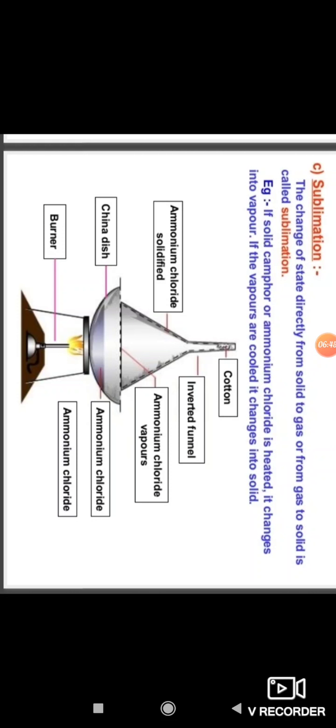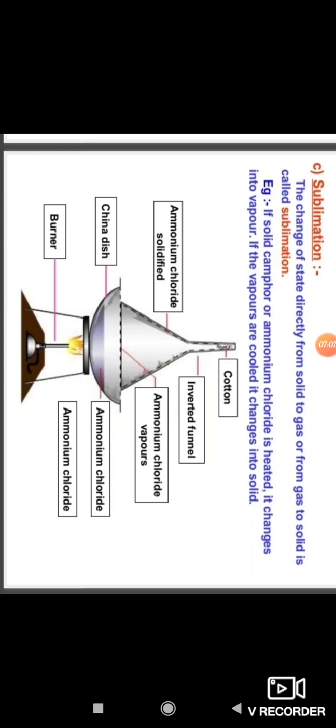And then sublimation. This topic is very important in your examination, and the diagram is also very important. So let us know what we shall discuss in this topic. What is sublimation?